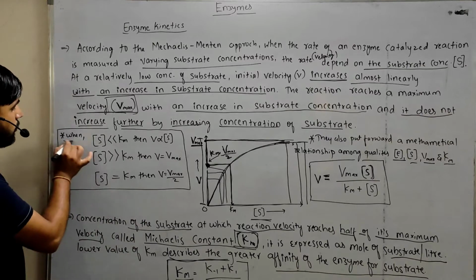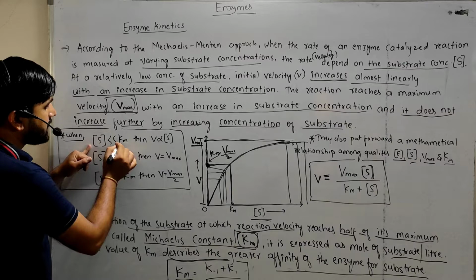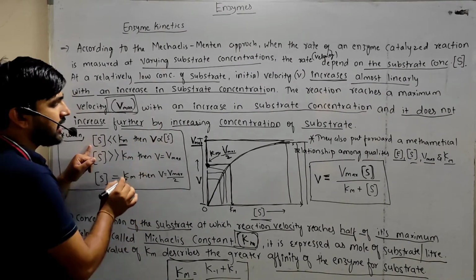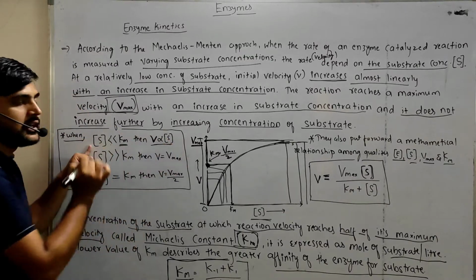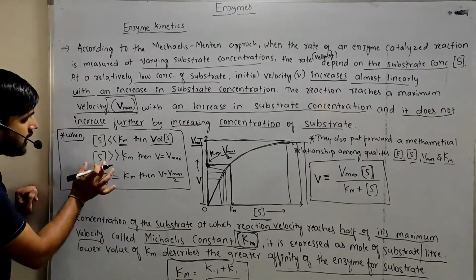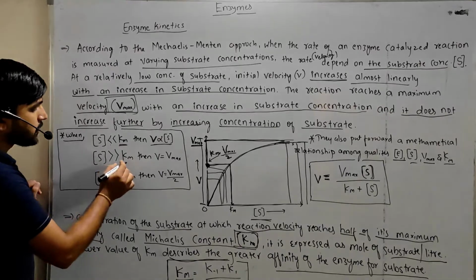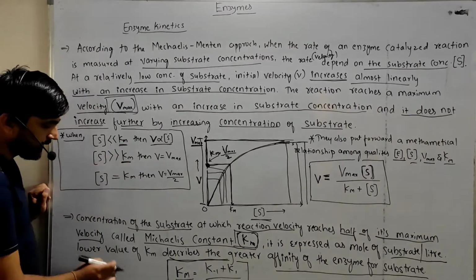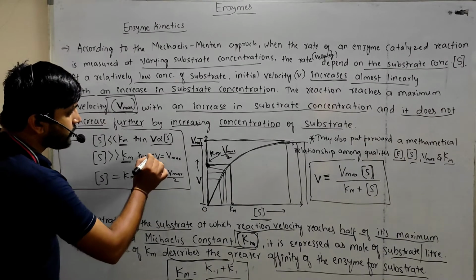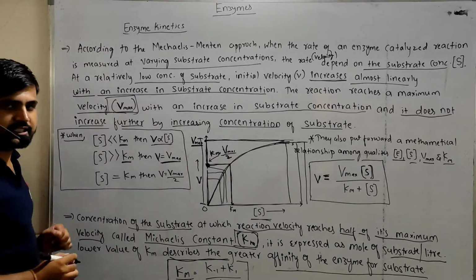What happens when the concentration of substrate is very less than Km? At that condition, the velocity of the reaction is directly proportional to the concentration of the substrate. The second condition is when the concentration of the substrate is very high compared to the Km. At that condition, the velocity of the reaction is equal to the velocity at the maximum point.